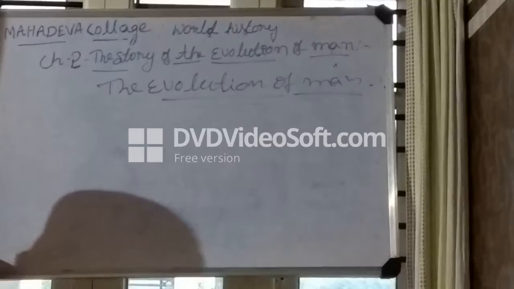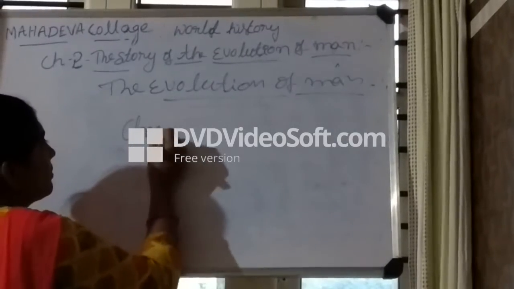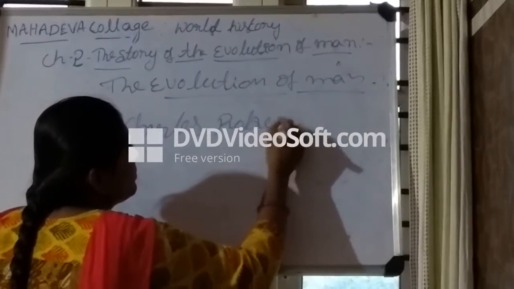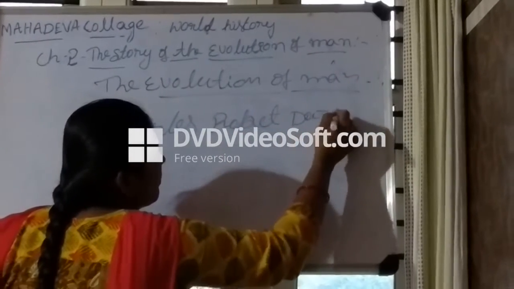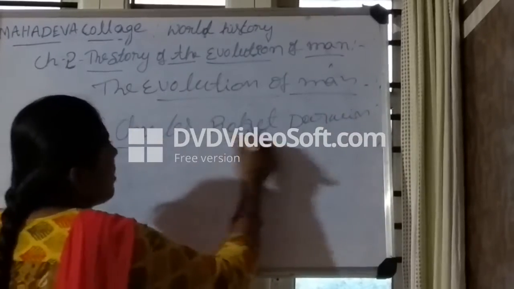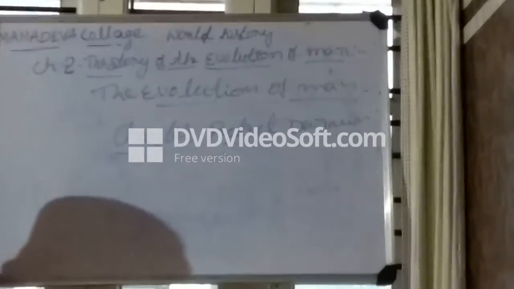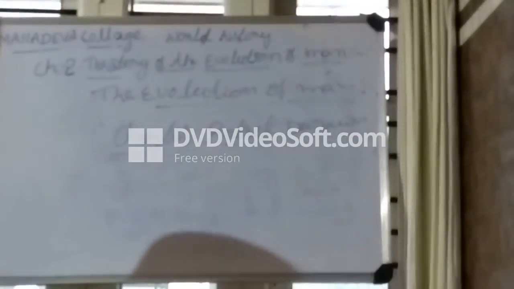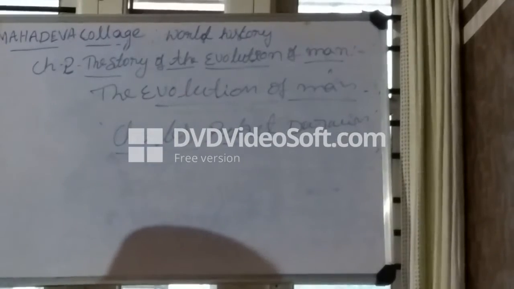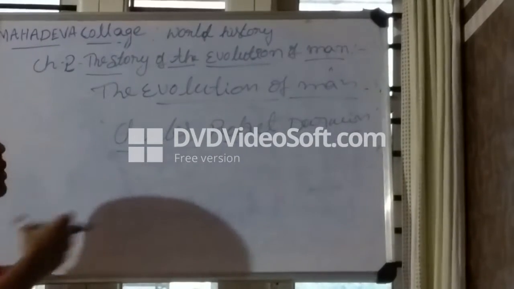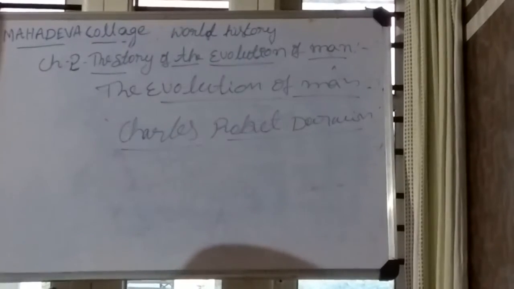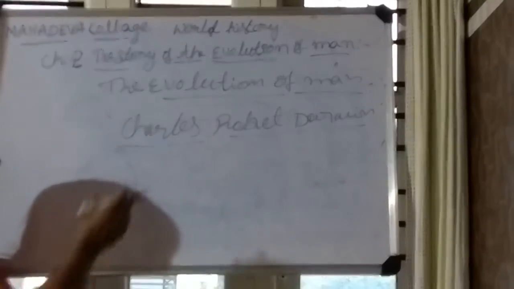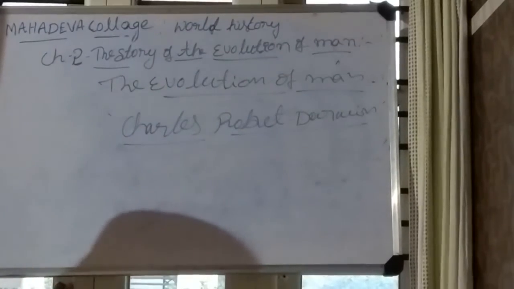Charles Robert Darwin. Who is Charles Robert Darwin? He was a very famous scientist. He introduced the evolution of man. He was the first to study how man evolved on the Earth. So he wrote many books on the evolution of man.